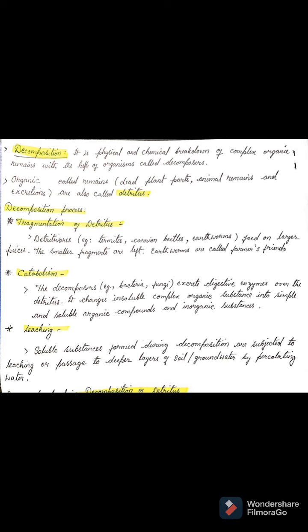Now comes the next process, that is catabolism. It is in this catabolism process that the role of microorganisms comes into the picture. These microorganisms start to feed on the smaller fragments. Now, how do they decompose? They excrete digestive enzymes over these smaller fragments of the detritus, for example of a leaf which has been broken down during the fragmentation process.